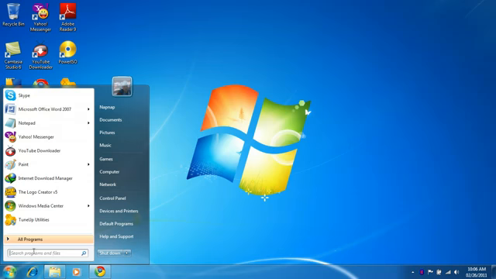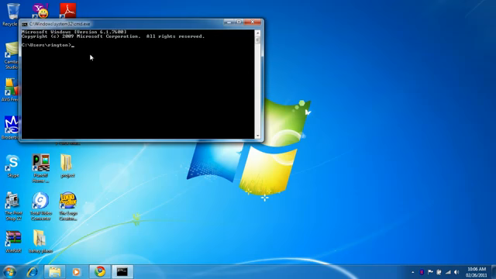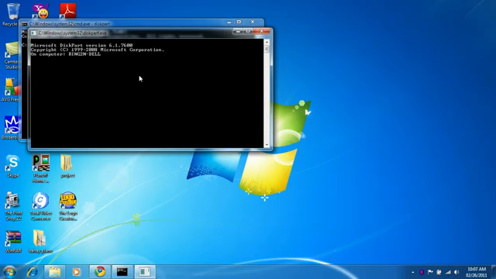Okay, so click start, type CMD. Now you will see a command prompt application, then type diskpart. So yes, this will open a disk partition application.